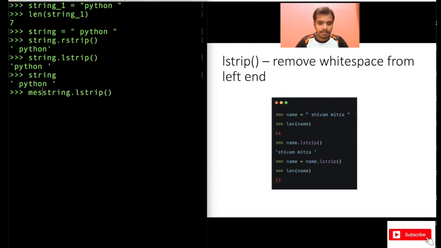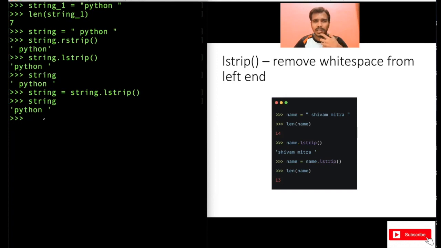Sorry, this is string here. Now when you assign this function to a variable name, and then print the string, you see the left end white space got removed, because now you are assigning the result of that function to the variable. Basically, the changed value will now be stored in the string. The old value will be removed. So that's what happened here.